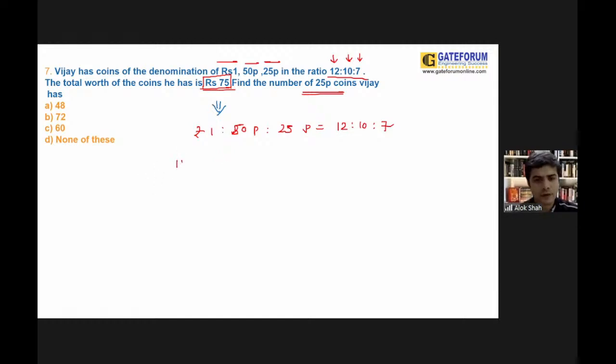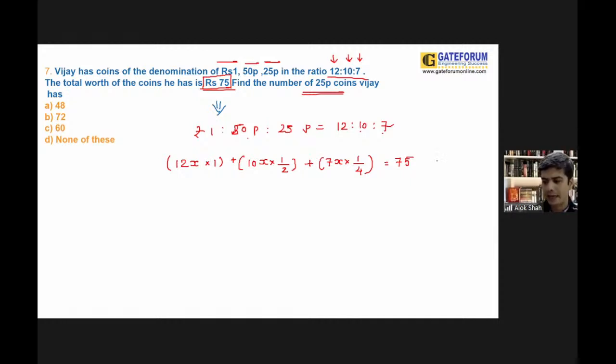Now see, 12x coins are of 1 rupee. So I can say that 12x into 1 plus 10x coins of 50 paisa, I'll be writing as 1/2, plus 7x coins of 25 paisa, so I'll be writing in the form of 1/4, and the total value is rupees 75. Guys, I'm not converting this into paisa. I'm keeping it as it is.